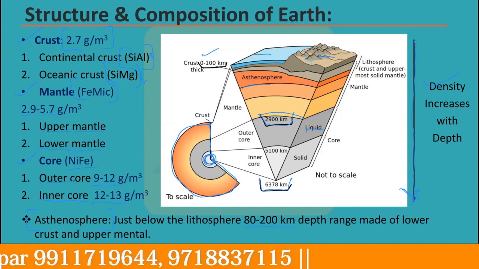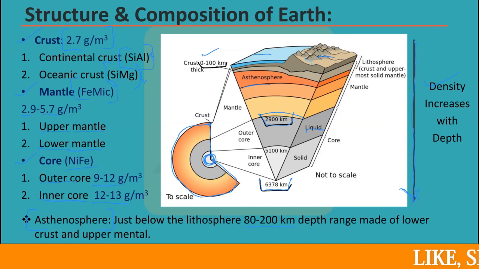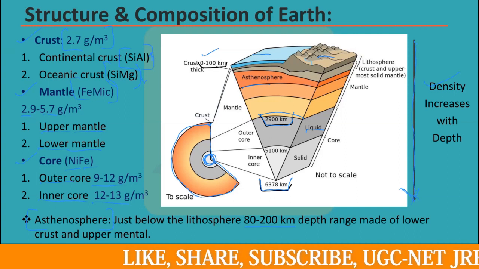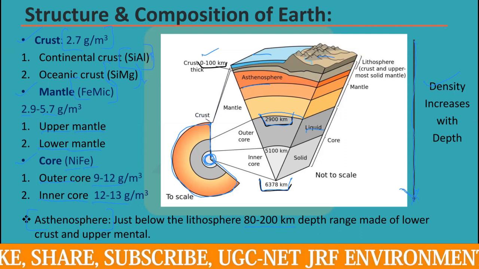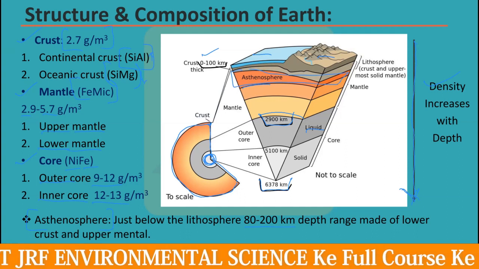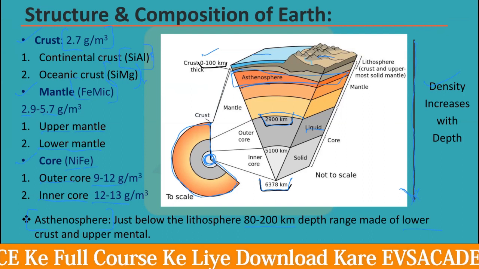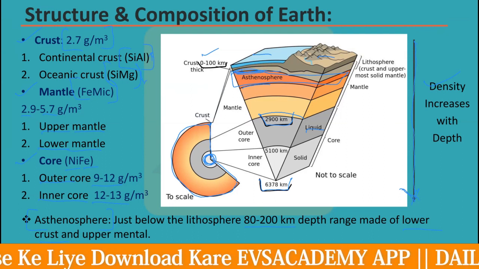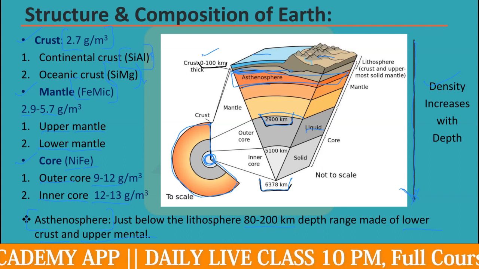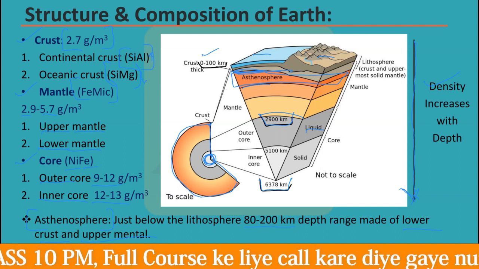So lithosphere is basically the crust part and a very little portion of mantle, you can say, if it is oceanic crust, not continental crust, because thickness is very low there. So that mixing part is called the lithosphere. And just below the lithosphere, in the range of 80 to 200 kilometers, this particular red zone you can see, this is called the asthenosphere, which is made up of some portion of the lower crust and some portion of the upper mantle. So that mixed layer, made up of the lower crust and upper mantle in the depth of 80 to 200 kilometers, is called the asthenosphere.